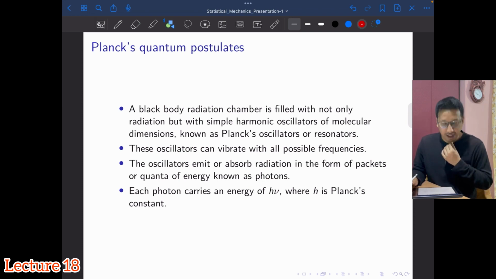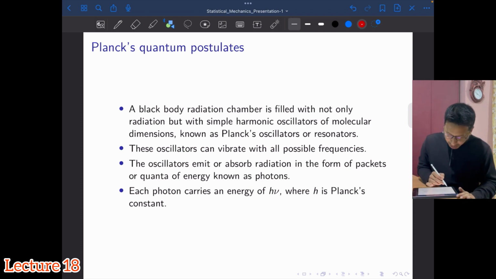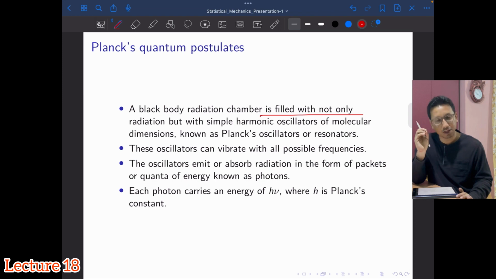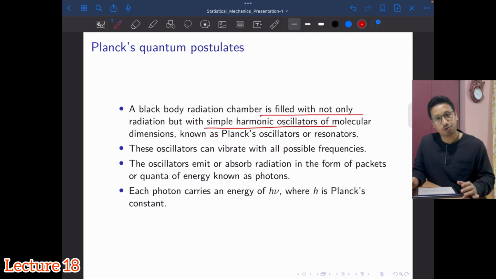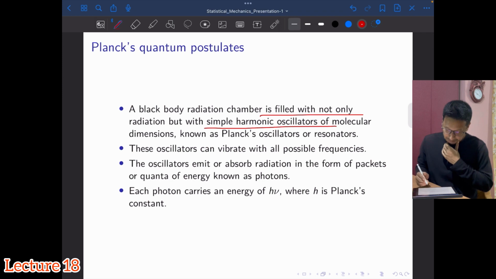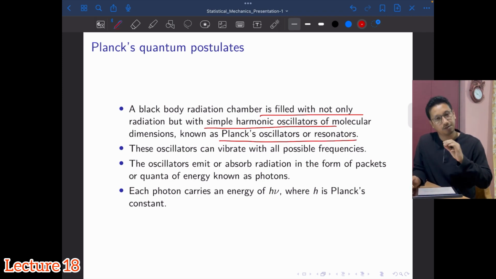Okay, first of all, it is assumed that this black body radiation chamber is filled with not only the radiation but also with simple harmonic oscillators of molecular dimension. As I said, these are simple harmonic oscillators. As you can see, these are quantum oscillators, and these are known as Planck oscillators or resonators. So this is the first assumption.